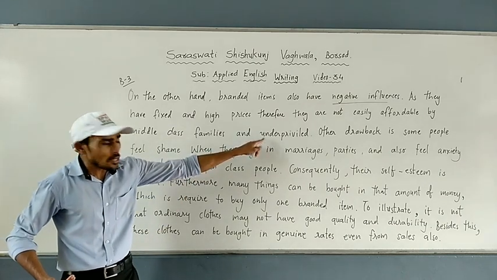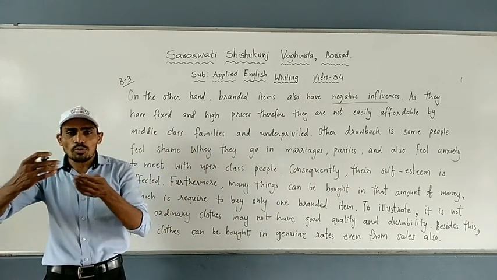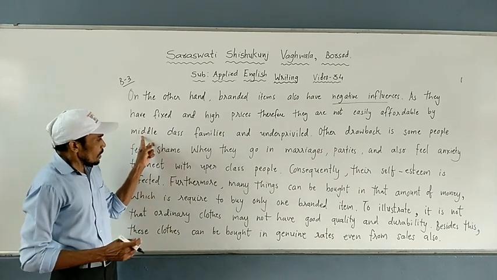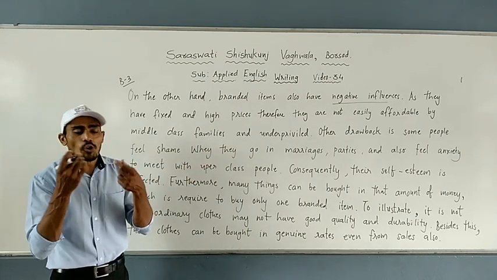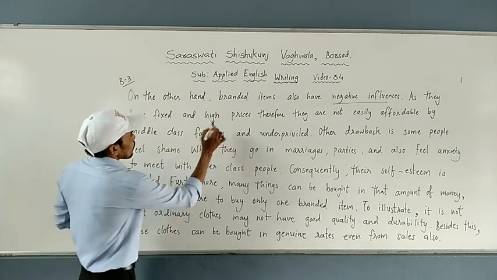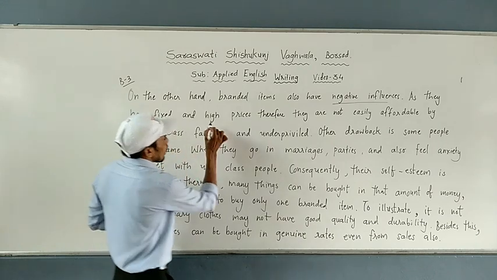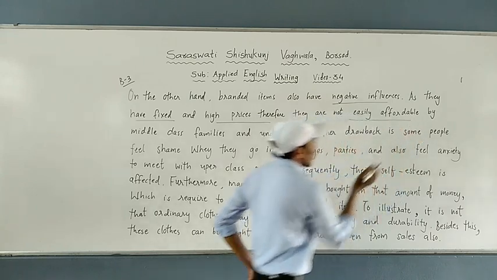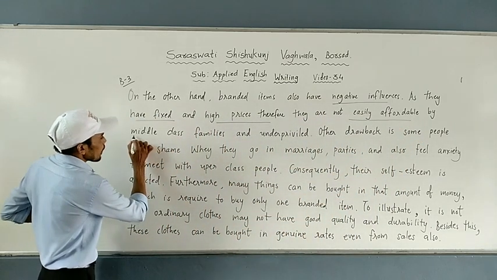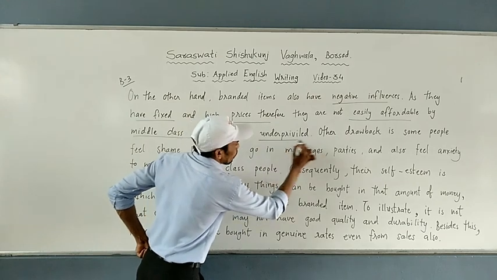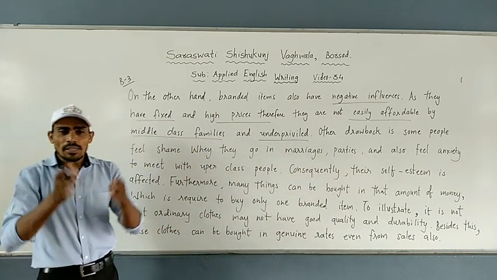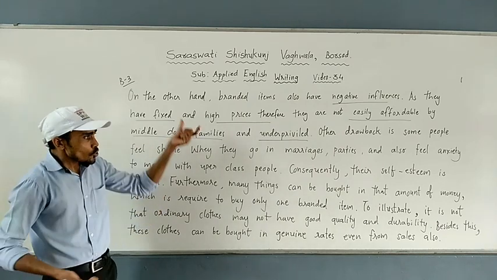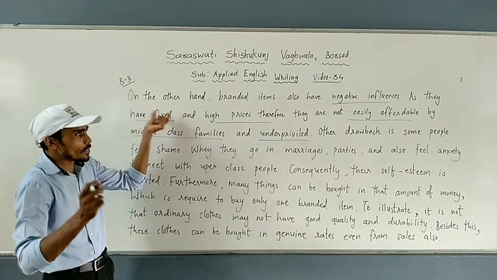Now, students, what is the meaning of underprivileged? Underprivileged means those who are poor, those who cannot afford branded items. So, middle class families and underprivileged cannot afford. So, students, what have I written? See, my point is fixed price, high prices, and therefore not easily affordable by whom? By middle class families and underprivileged. So branded products are really costly. Underprivileged people and middle class families cannot afford. So I have written my point, that is point number 1.